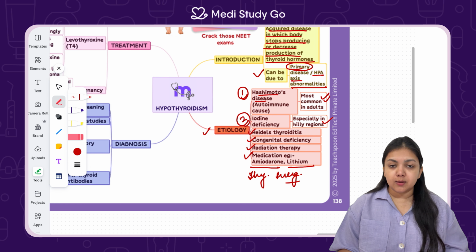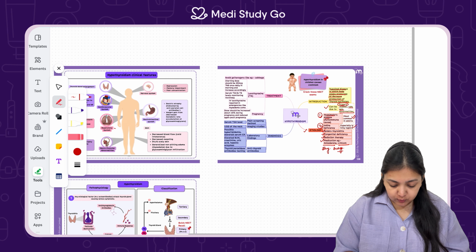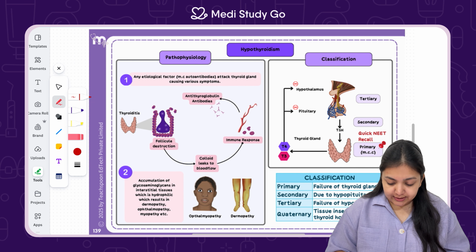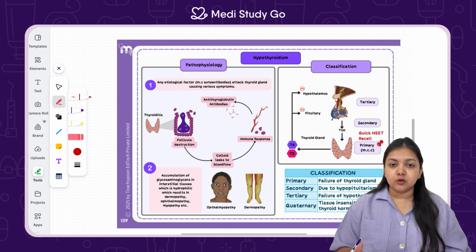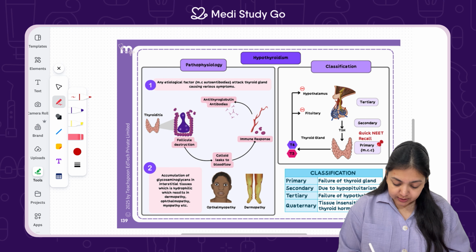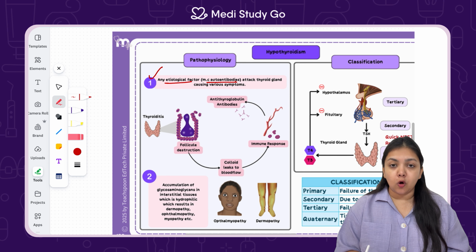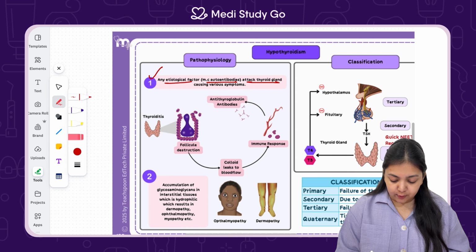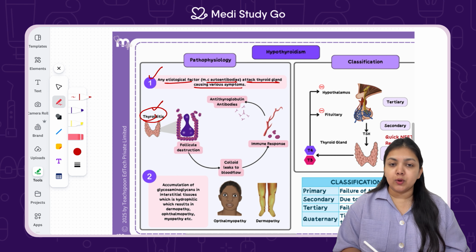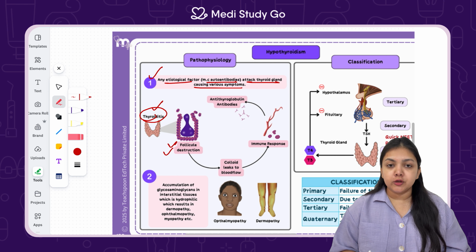Once we know what causes the disease, we need to know how those causes are leading to the disease, that is the pathophysiology. So coming towards the pathophysiology of hypothyroidism, it is pretty simple that any etiologic factor which is leading to the less production of hormones or is affecting the gland is leading to various symptoms. So any etiologic factor like maybe autoantibodies, they can attack the thyroid gland causing the various symptoms. For example, thyroiditis has happened where an inflammation is there. The follicles are going to be destroyed by the etiologic agent.